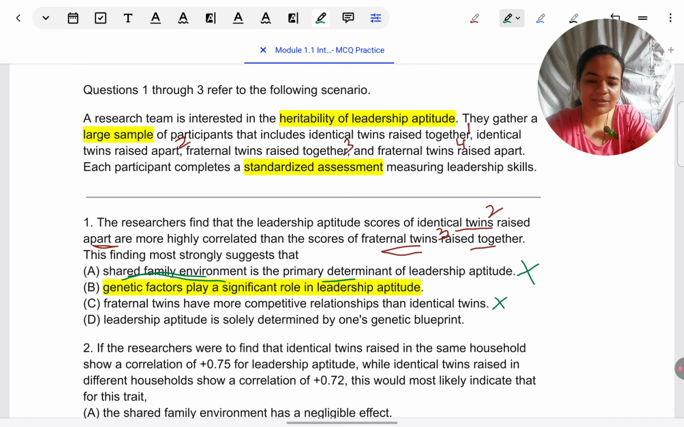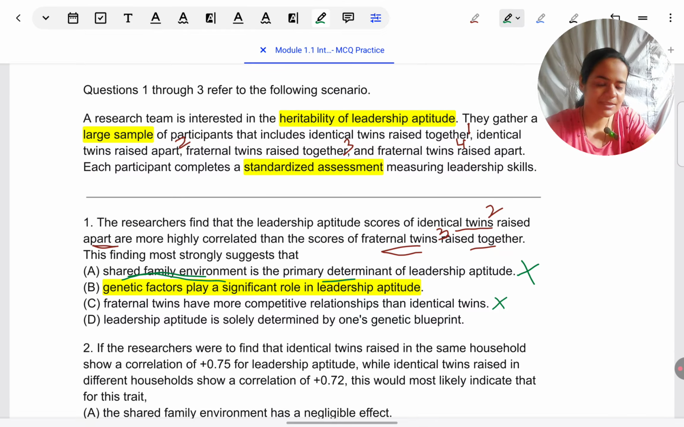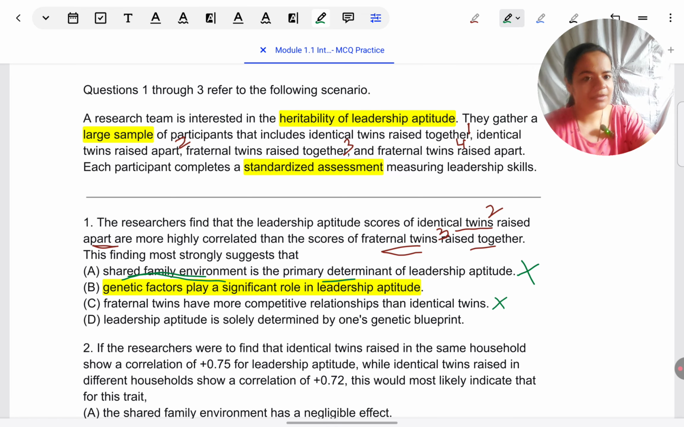Let's look at option D also. Leadership aptitude is solely determined by one's genetic blueprint. This looks interesting. But if this was the case, if it was only because of genetic blueprint, then there should have been an absolute result. There shouldn't have been a comparative result or a relative result. As you can see, leadership aptitude of twins raised apart is higher than that of fraternal twins raised together. They have not indicated that it's perfect. They are not saying the concordance is 100%. If they would have made a statement like that, that for identical twins raised apart, the concordance is 100%.